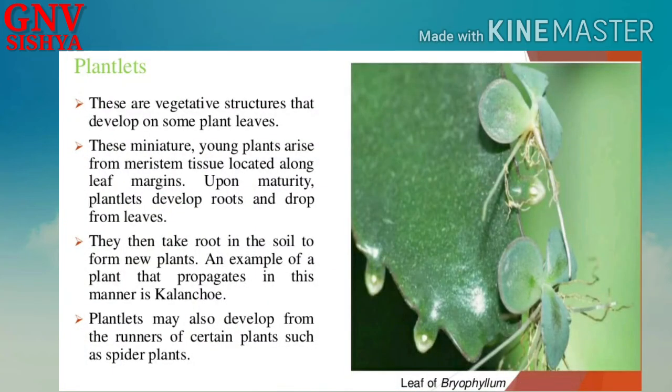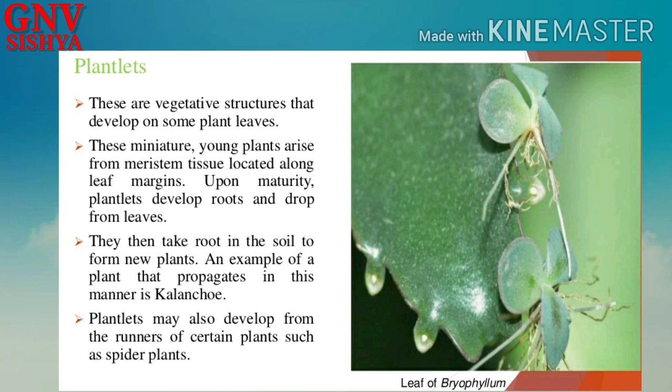So next is plantlets. These are vegetative structures that develop on some plant leaves. These miniature young plants arise from meristem tissue located along leaf margins. Upon maturity, plantlets develop roots and drop from leaves. Okay, so these are not considered artificial methods, these are actually natural methods. Plantlets develop naturally in leaves of bryophyllum, and when these plantlets fall off, they enter into the soil, they start developing roots and they will grow as a new plant.